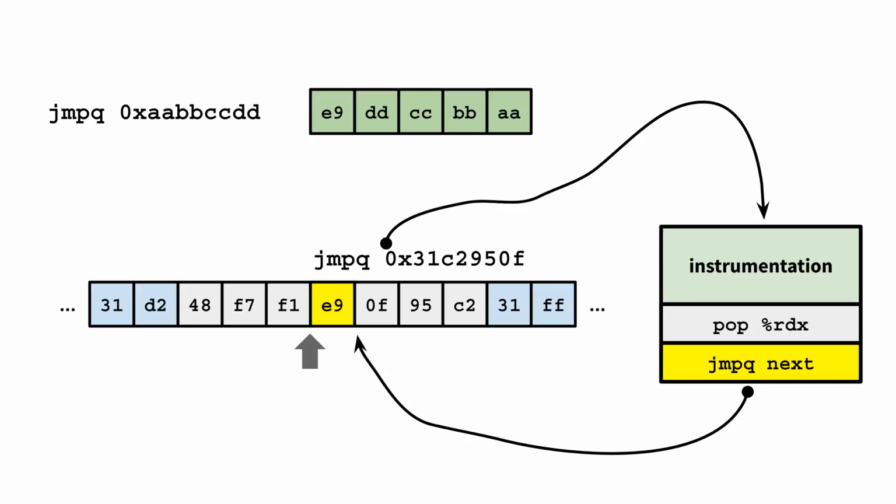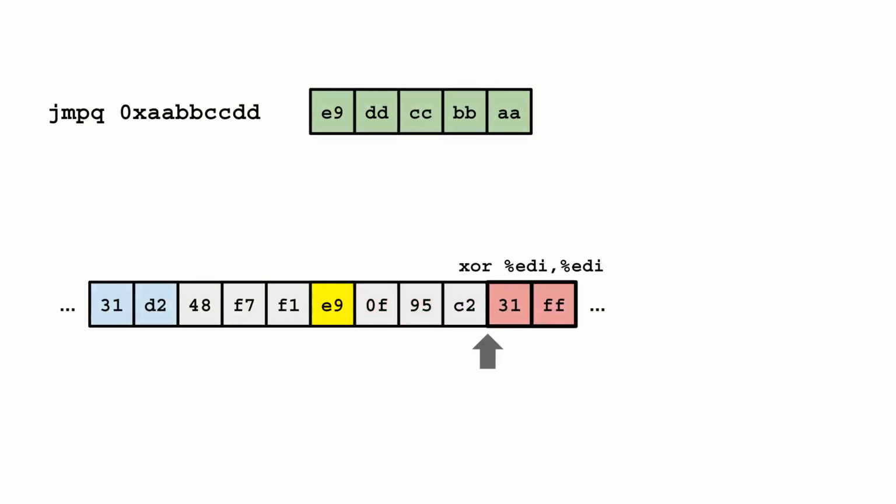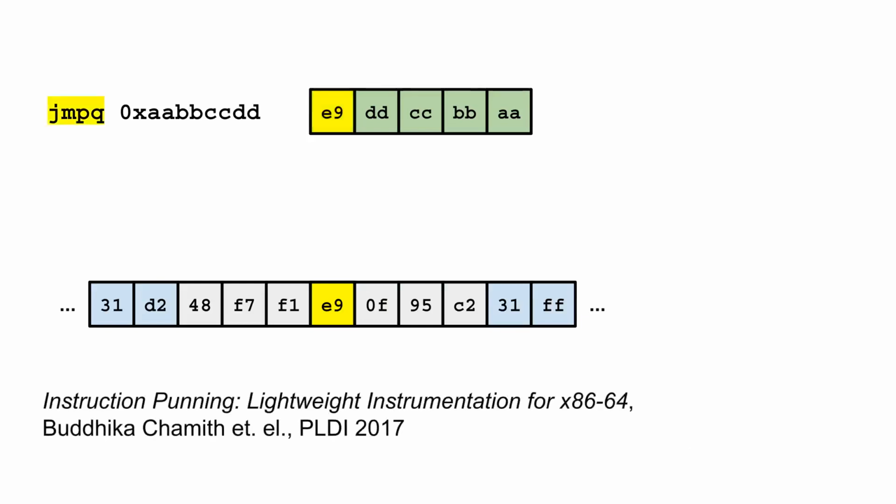The trampoline can execute the instrumentation as well as the displaced instruction, before returning control flow back to the next instruction in the original instruction sequence. The rest of the instruction sequence will be executed as normal. This basic approach is known as instruction punning and was first introduced in the PLDI 2017 paper, Instruction Punning: Lightweight Instrumentation for the x86-64.